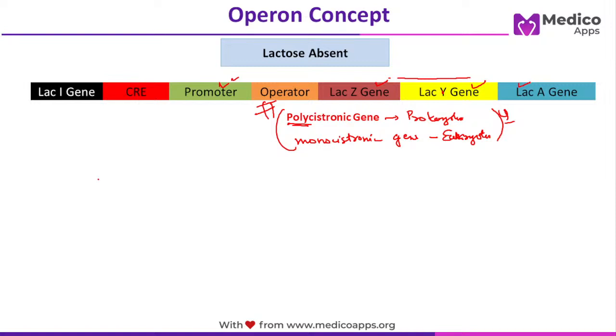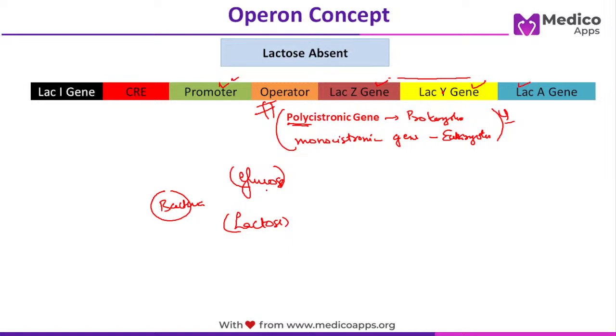Now, having understood this, first let's understand why the operon concept is needed. Let's say there is a bacteria. Bacteria can use both glucose as well as lactose as a source of energy. Now, suppose this lac operon is to be on only when the bacteria wants to use lactose as a source of energy.